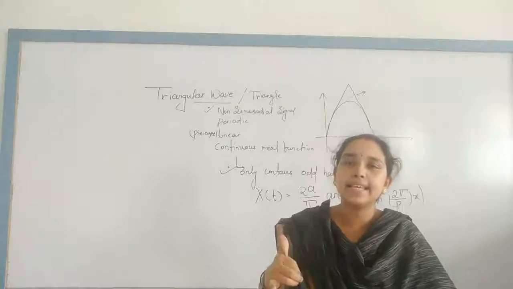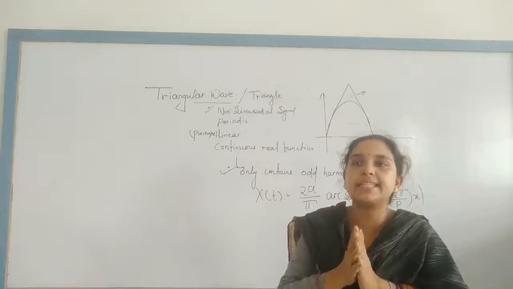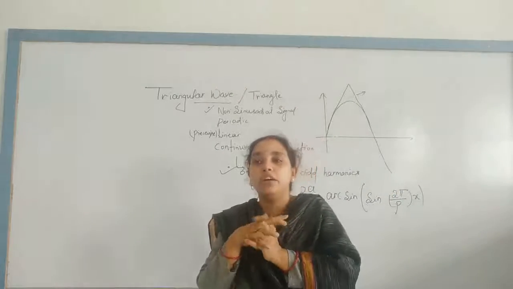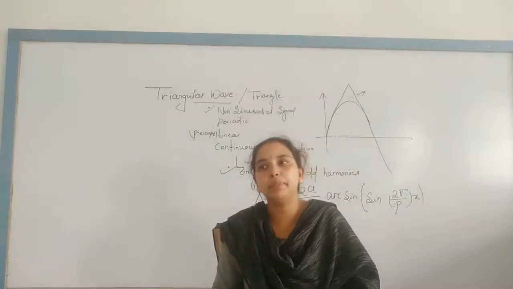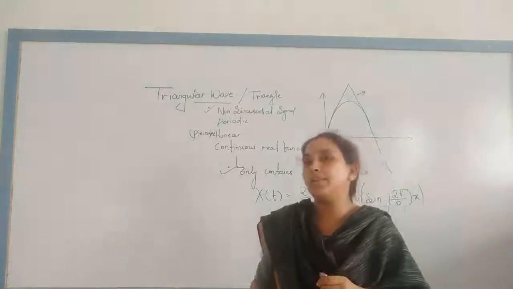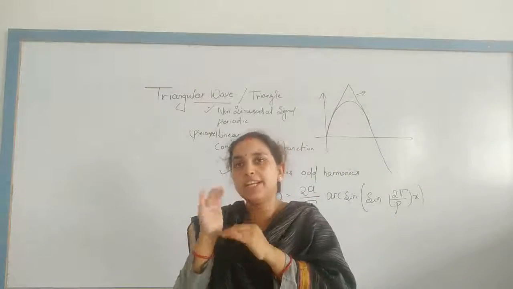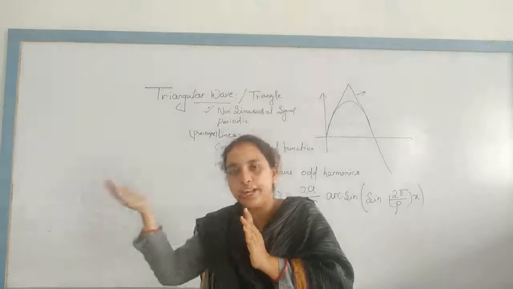So I can say here, मैं यहाँ बोल सकती हूँ, a sine wave or a sine signal to triangular converter including an amplifier, having an input terminal and an output terminal. It is required to convert a sine signal to a triangle signal.